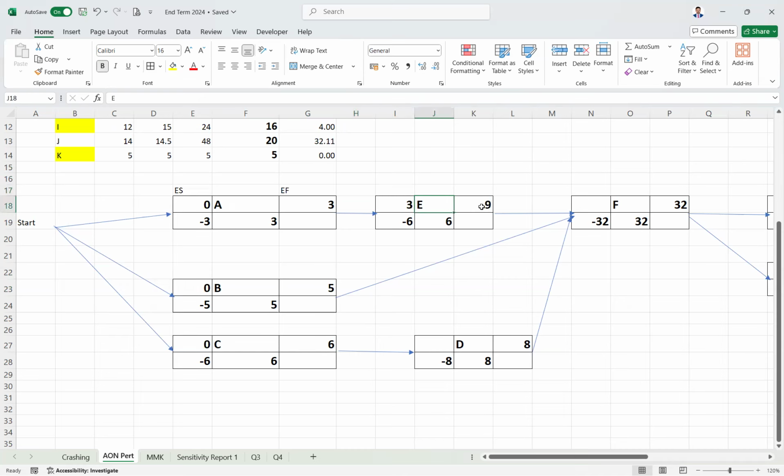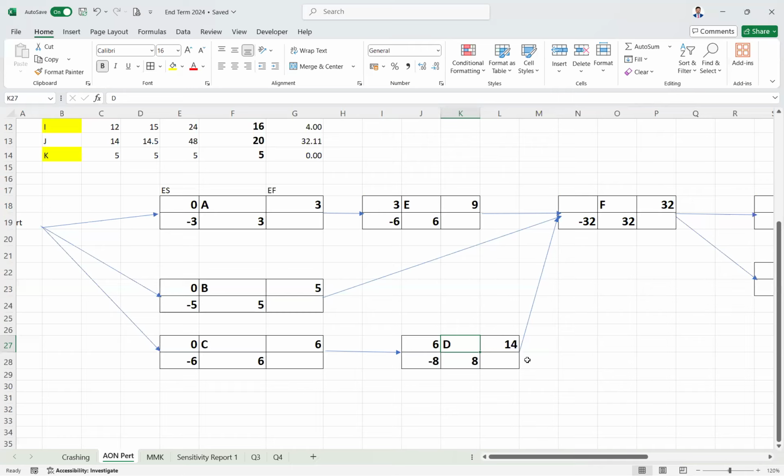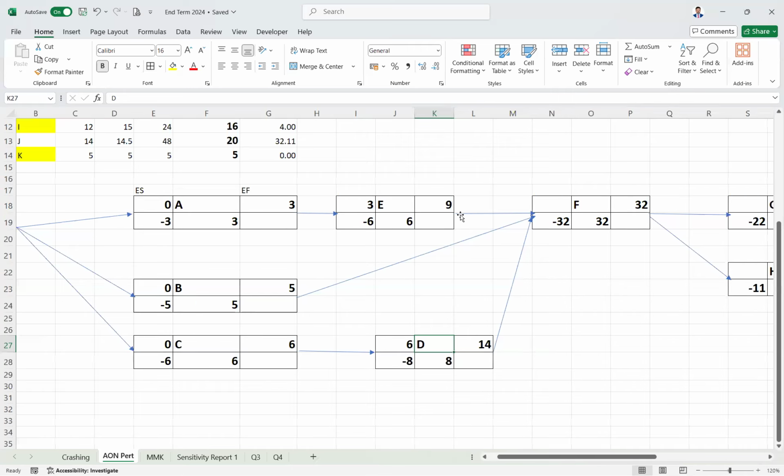Then what is the finish time? 9. Then for D, D was also having only one predecessor, so it will take again 6. Then it took 14. For F, there are 3 predecessors, not one, not 2, 3 predecessors: E, B, and also D. Then what will be the start time? The maximum of these 3 will be the start time.